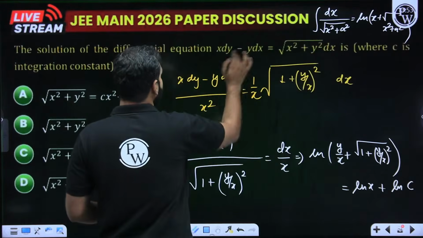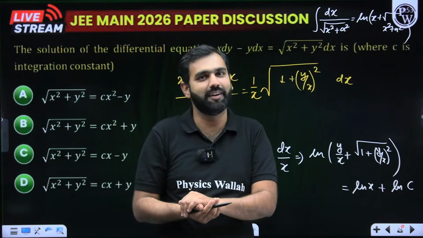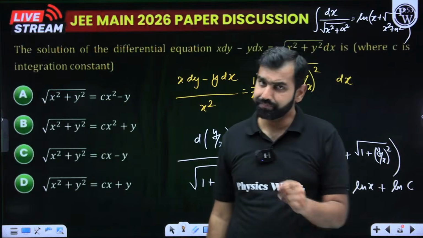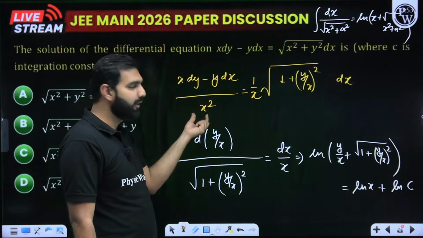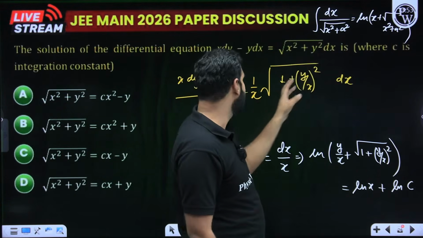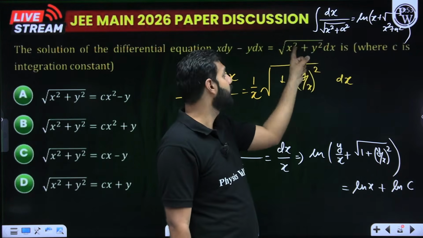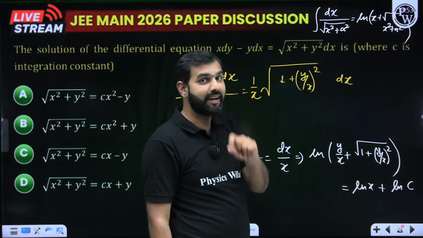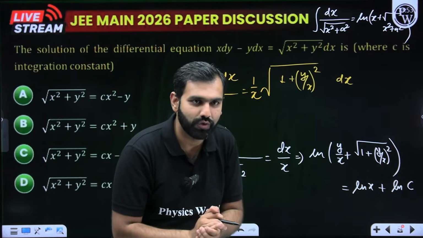So x dy minus y dx. The moment you see this, you would realize that this could be a question of exact differential equations. So what I do is divide both sides by x squared. This becomes x dy minus y dx whole divided by x squared. When you take x squared common from the numerator, x comes out, so x upon x squared leaves you with 1 by x, and the remaining part is 1 plus y by x whole squared. I hope there is no confusion so far.